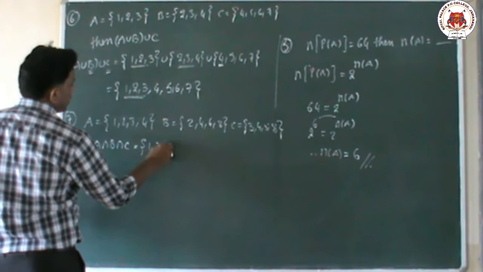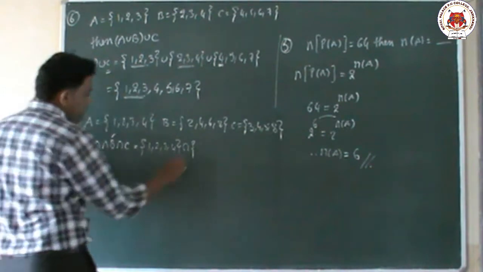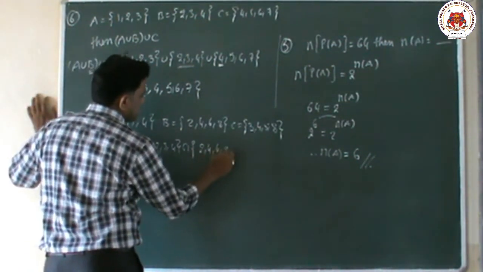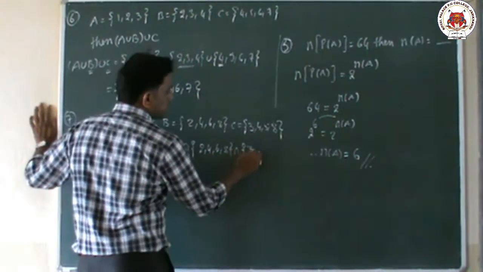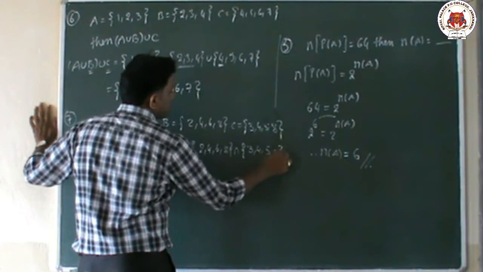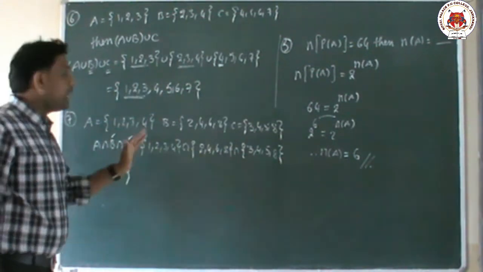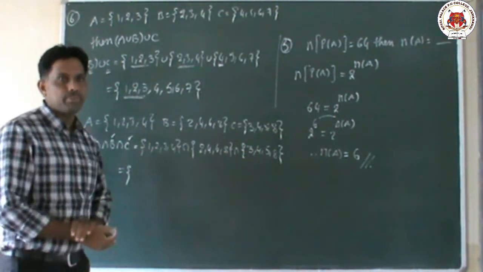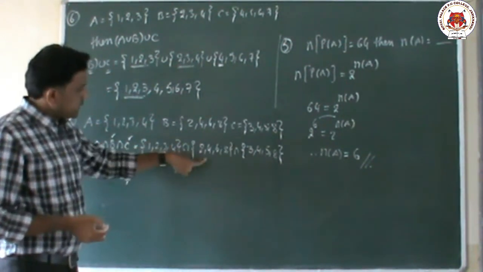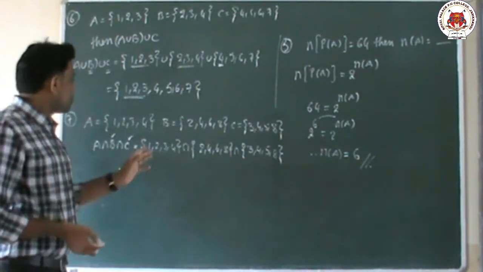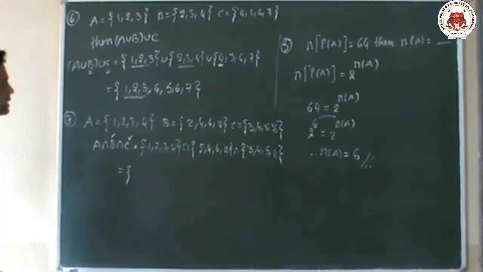So the first set is 1, 2, 3, 4, intersection, the second set B value 2, 4, 6, 8, intersection, the C set value 3, 4, 5, 8. Students, union means combining. Intersection means we have to write the common element. We need the element which is in the first set, second set and third set also. So what is the common element in these three sets? That element we have to write. That is called the intersection.